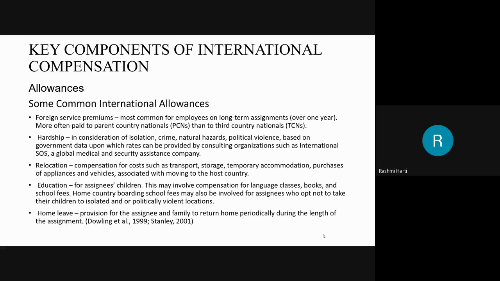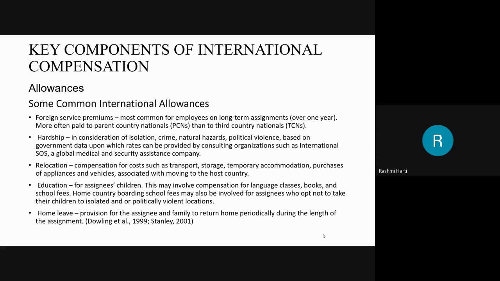Hardship premium is also one of the allowances which is being given. It is in consideration of isolation. If you are sending an employee to a country with too much crime, natural hazards like earthquakes, or a lot of political violence, then based on government data you have to pay the hardship allowance to the employee if the employee is ready to go to such a place.